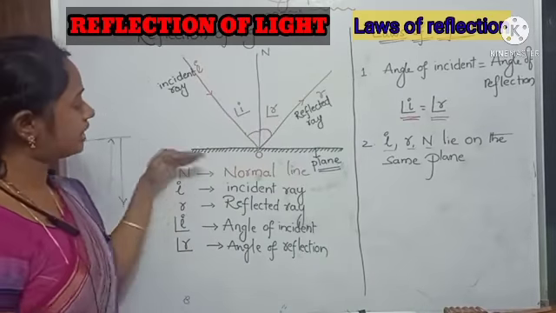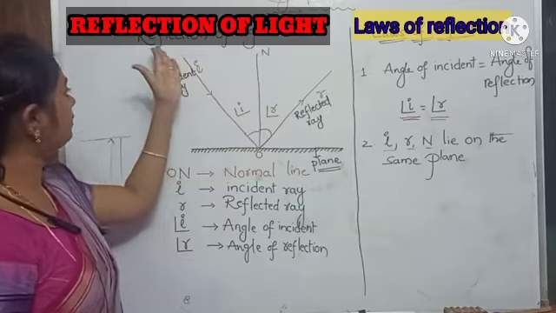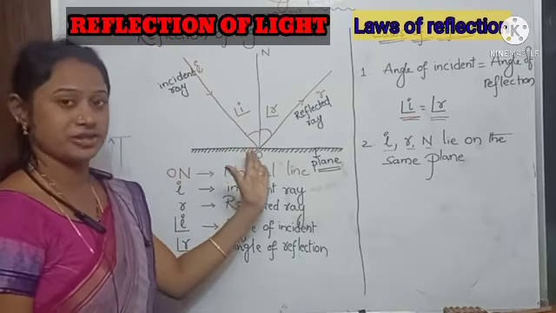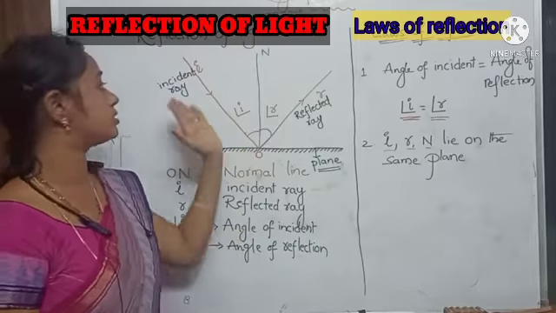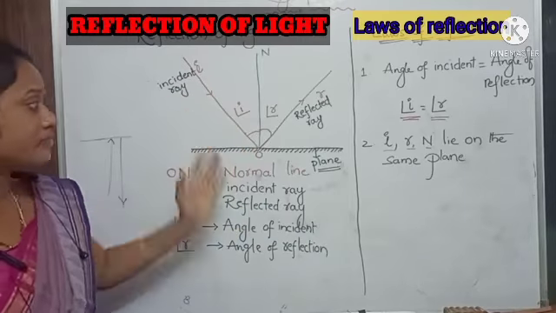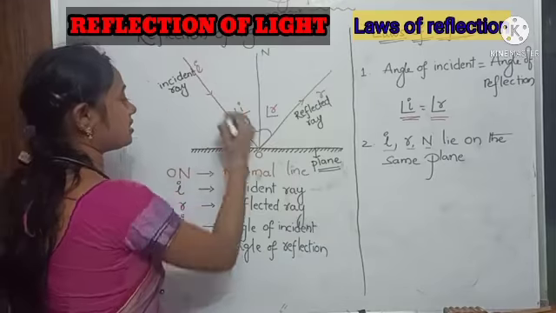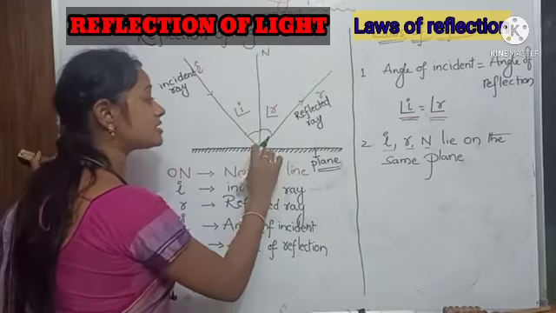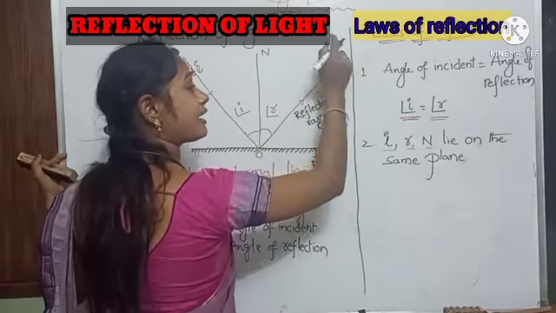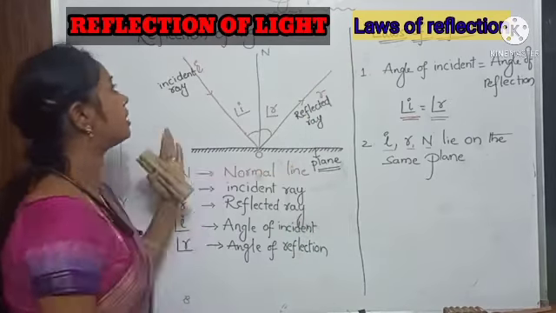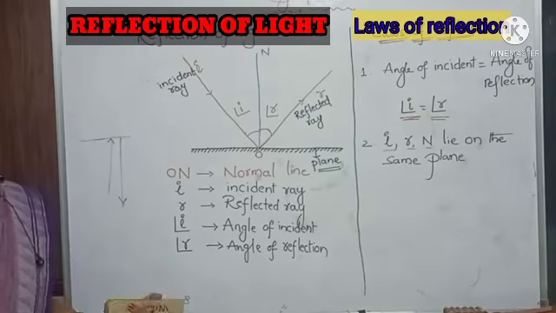For this, take a plane mirror. When we send in a light ray, the light ray which we are going to send is known as the incident ray. When the light ray is incident on a plane, it is reflected, it just bounces back in the same medium, which is known as the reflection of light.